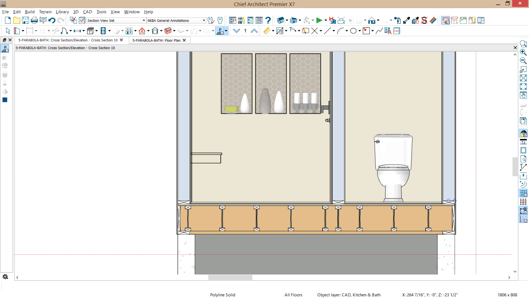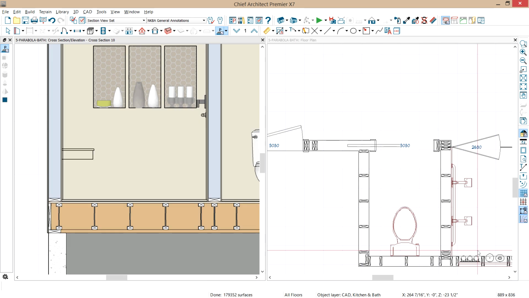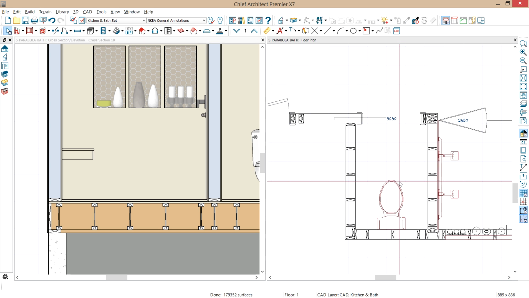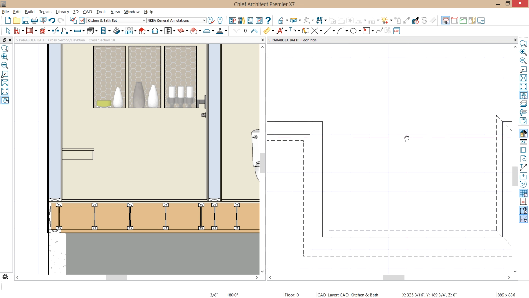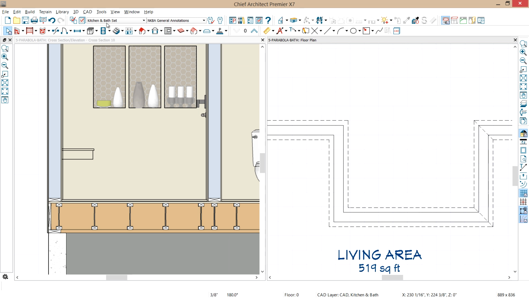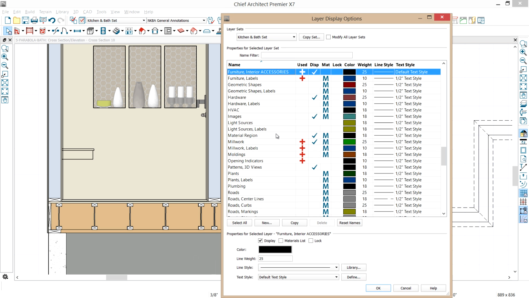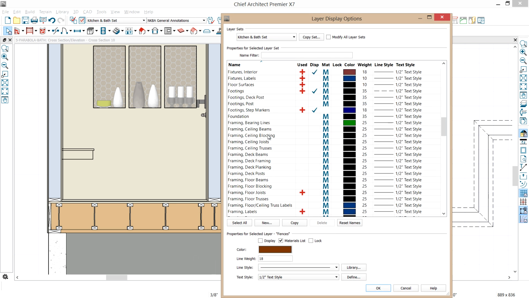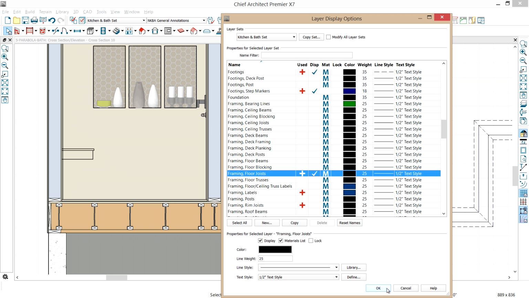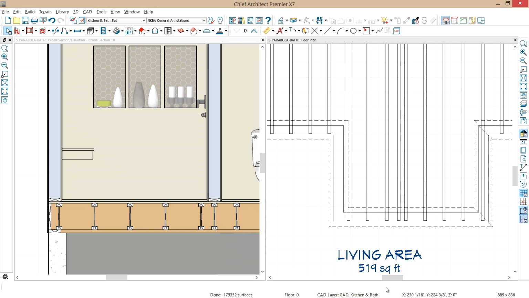And what I do, let me split my screen here, is you'll notice I have my wall framing layer on. And if you go down to the level below here on the basement, and let me turn on my floor framing on this level. So F on the keyboard, find our floor joists. We'll just turn those on, and you can actually see those. And so you can toggle that layer on and off.